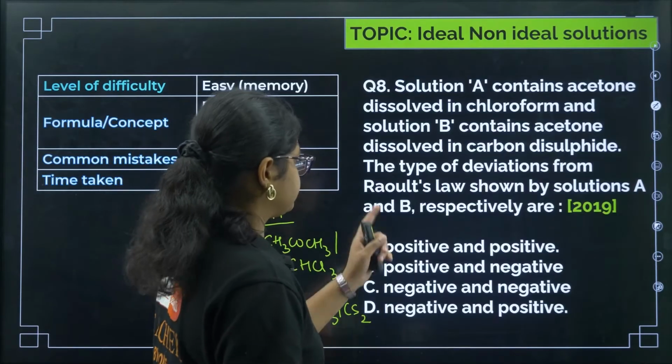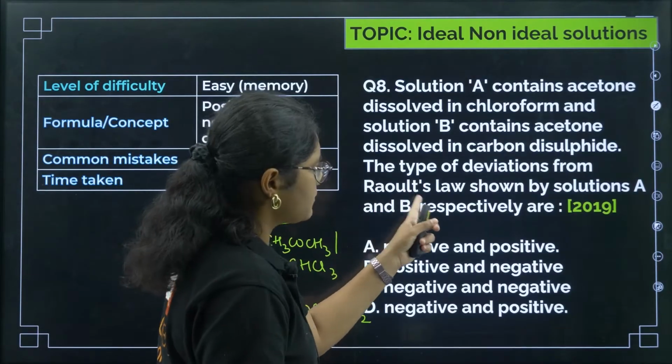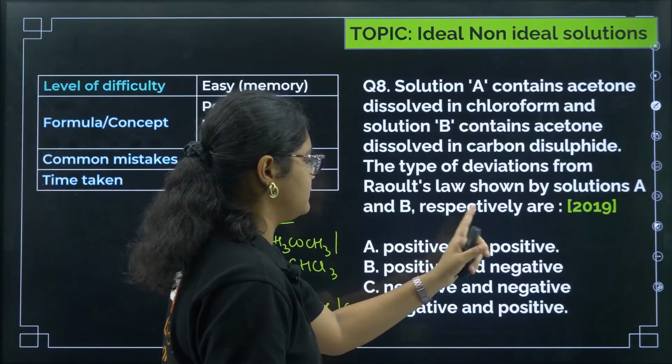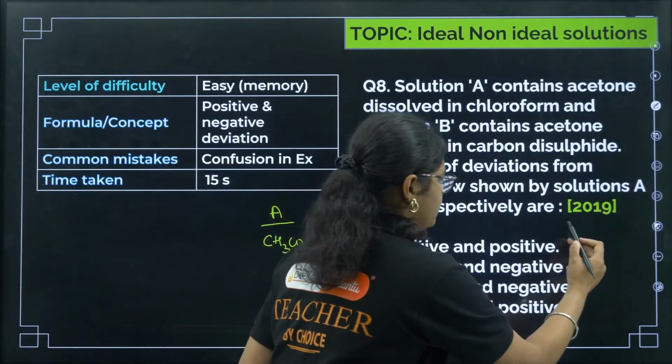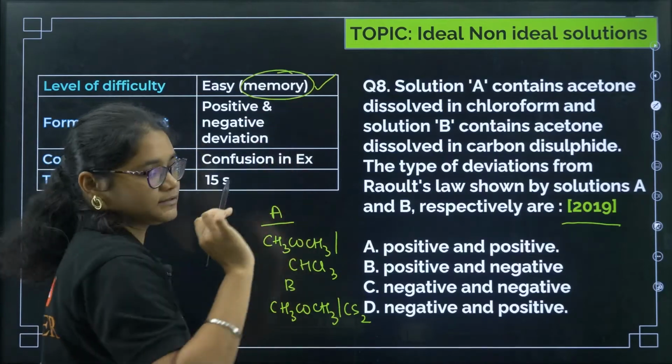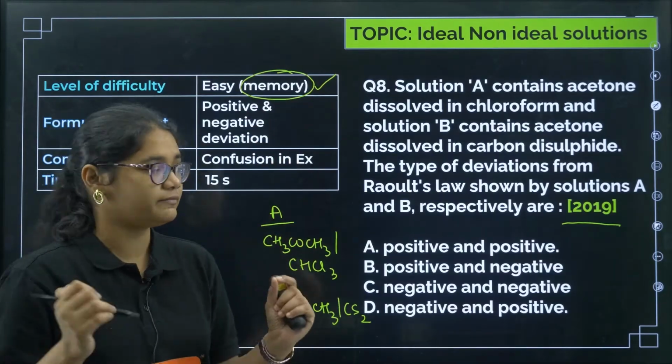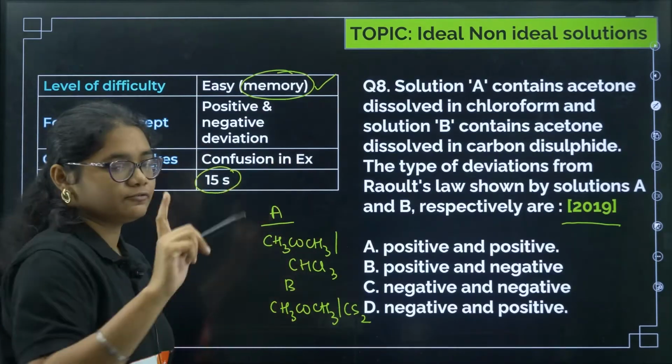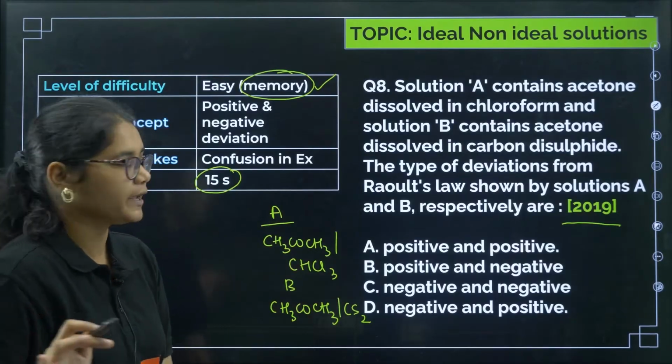The types of deviations from Raoult's law shown by solutions A and B are, respectively. The question was asked in 2019. This is an easy question, but it is a theoretical, memory-based question, so you need to solve it within 10 to 15 seconds if your examples are very clear.